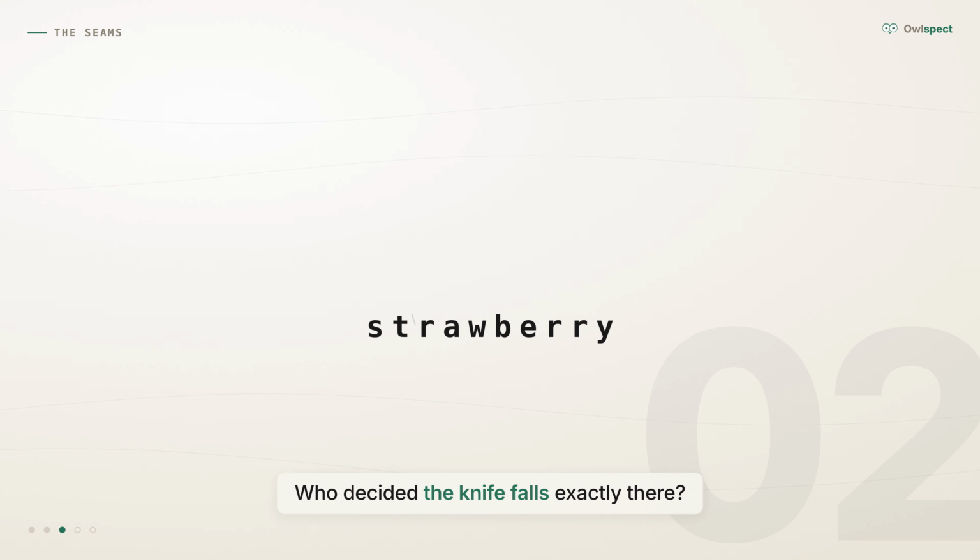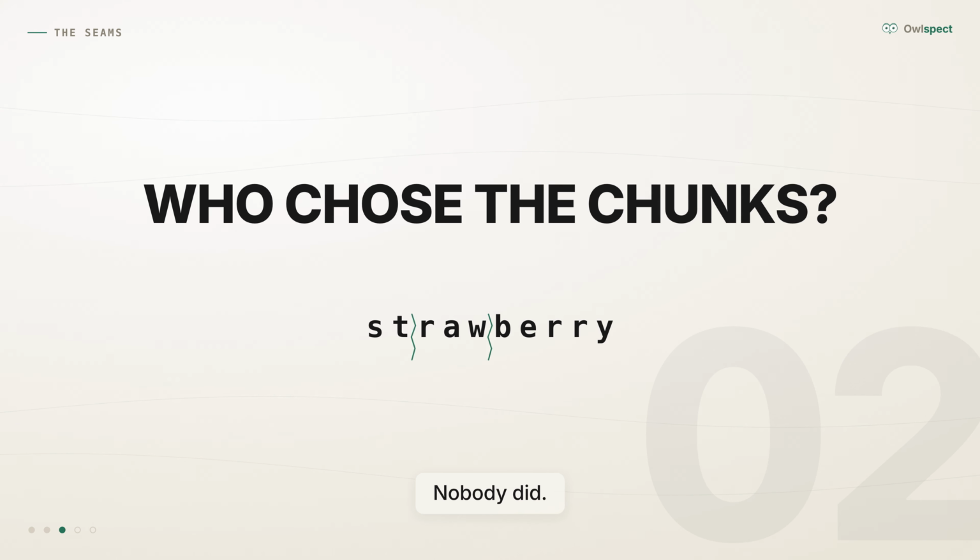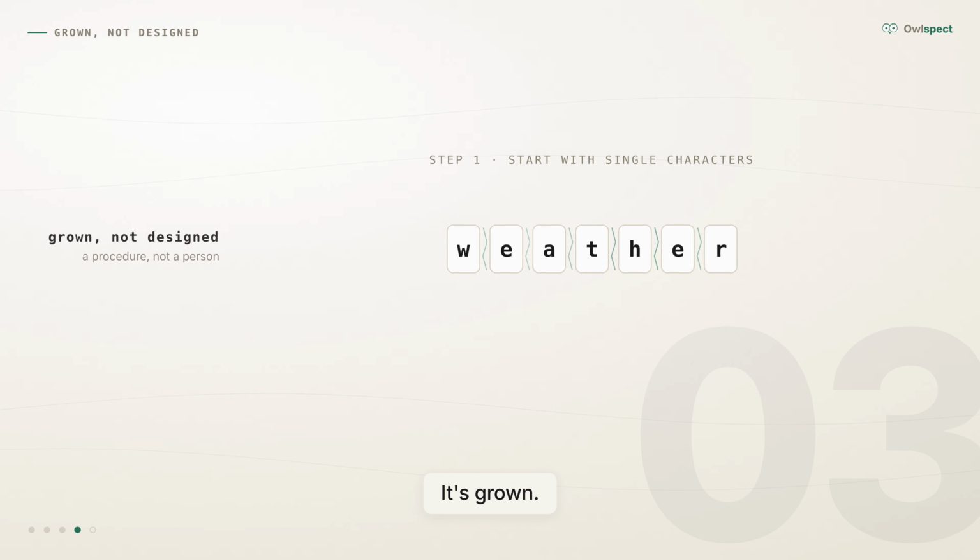But hold on, who decided the knife falls exactly there? Why ST, then raw, then berry? Who chose the chunks? Here's the strange part, nobody did. The menu isn't designed, it's grown.